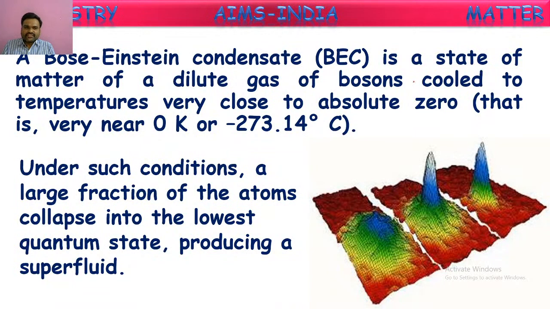Under such conditions, a large fraction of atoms collapse into the lowest quantum state. Lowest quantum state means the matter is at the very lowest energy, and at that state it becomes a superfluid. That state we call BEC.